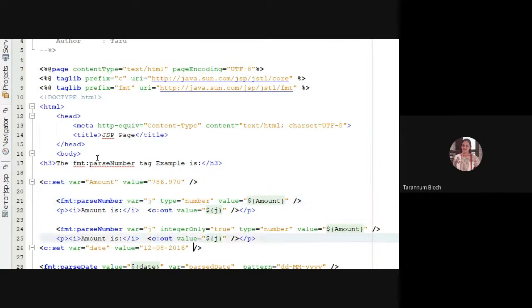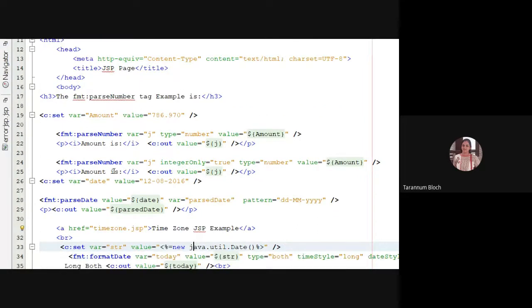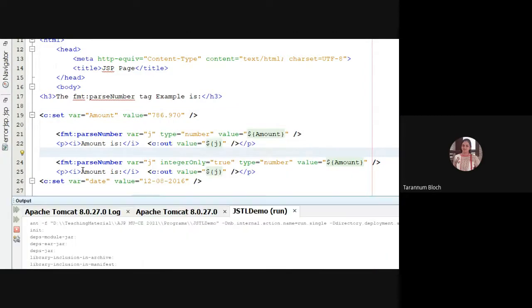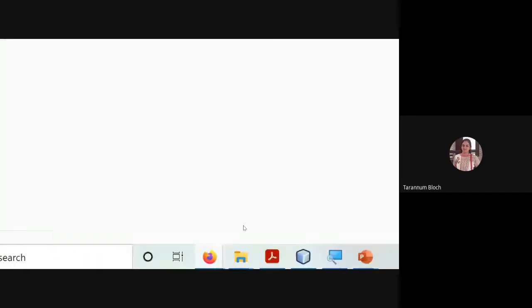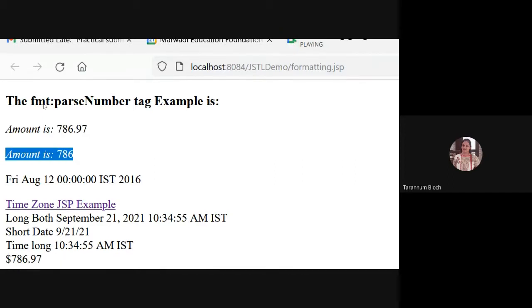Fine. Similarly, suppose I'm parsing it again, but this time I am saying integerOnly true. If I'm saying integerOnly true, it will remove or truncate the fraction part. You can see the outcome. Can you see this? Amount is, right? This is as a number, and here we have taken integerOnly as true.